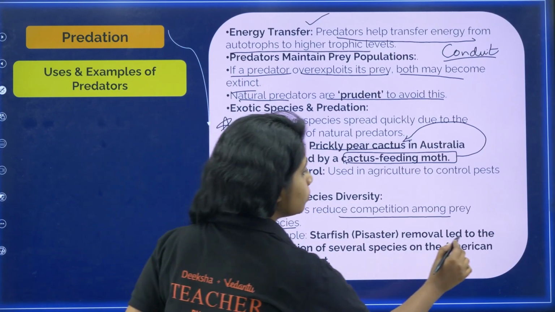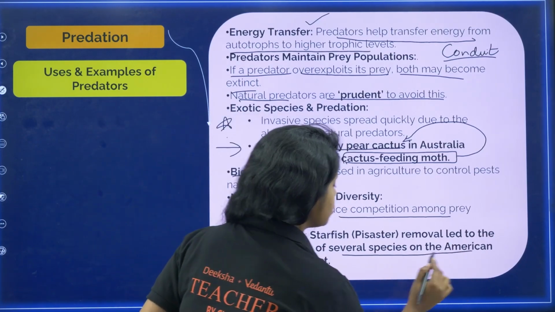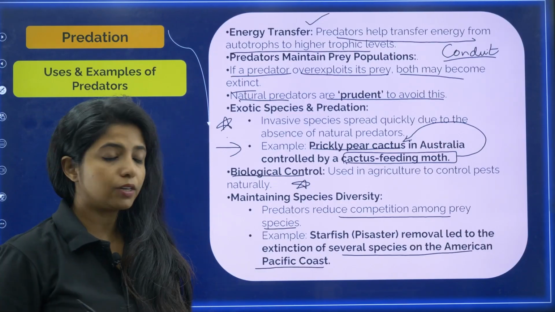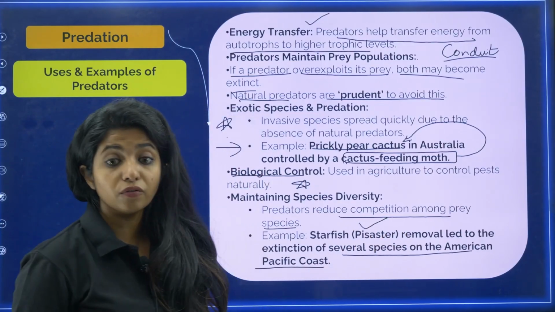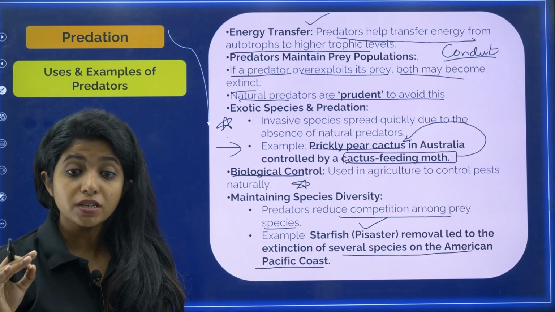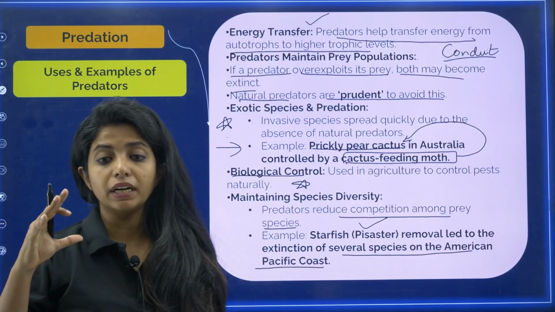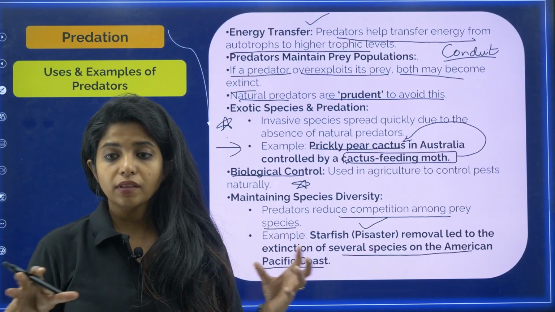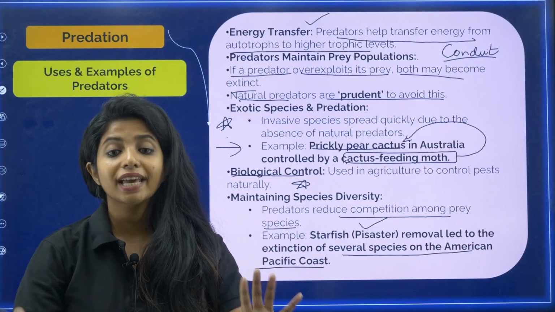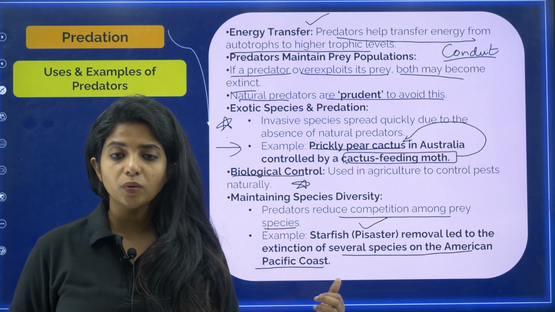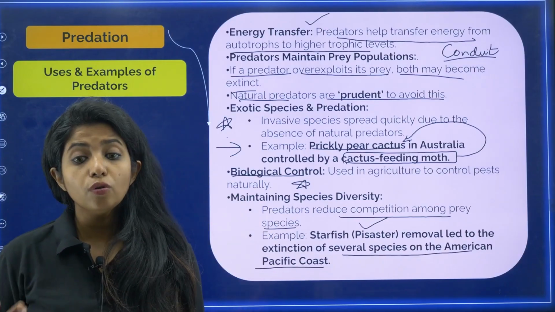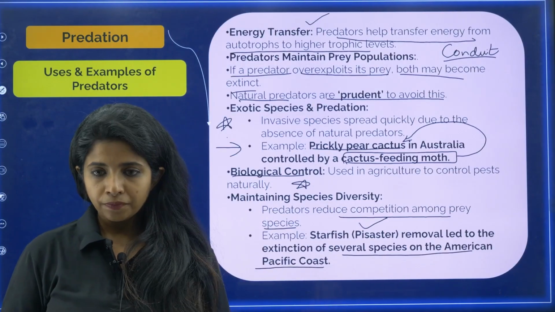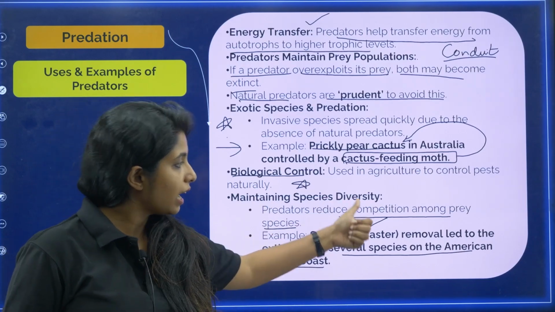So starfish removal led to extinction of several species on the American Pacific coast. What was happening? There was a starfish known as Pisaster, my dear children, which was a very important predator. Now when this predator was removed, it was noticed that several species on the American Pacific coast went extinct because they fought among themselves. There were no resources left for them to have food because there were so many in number. You get it? So predators basically help reduce competition.